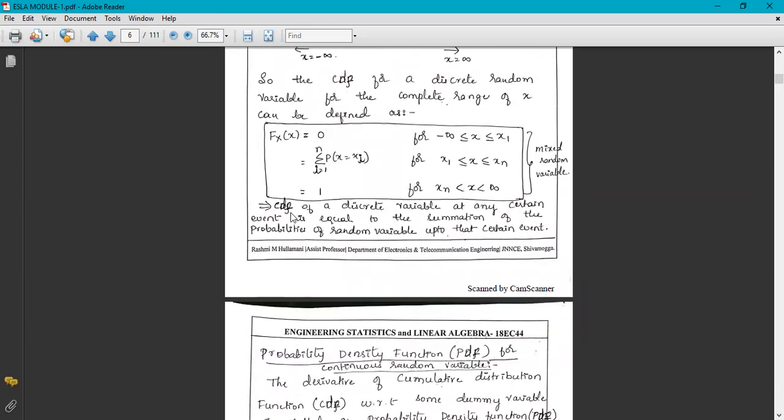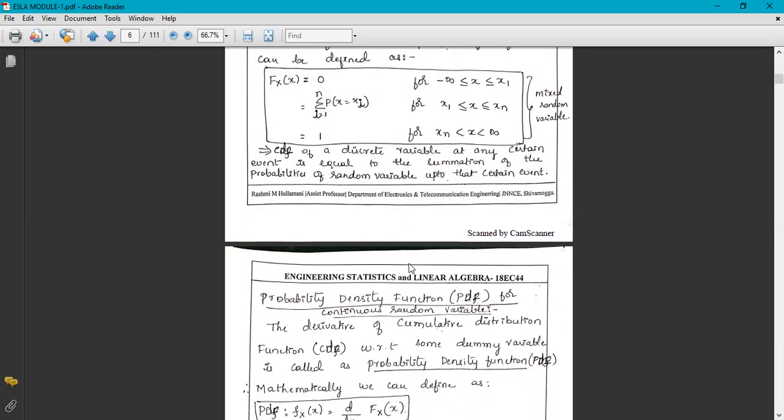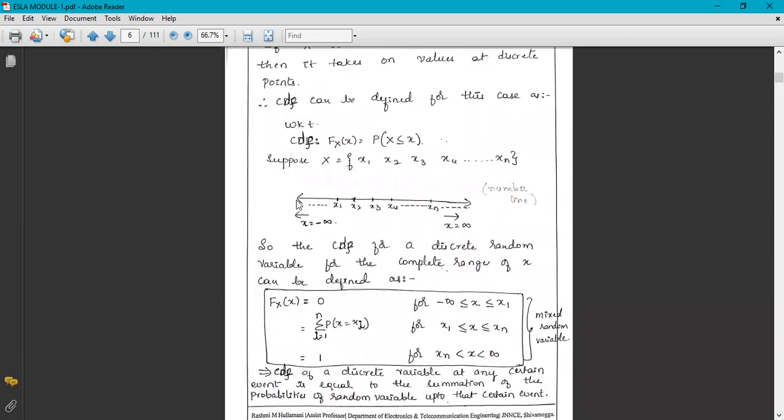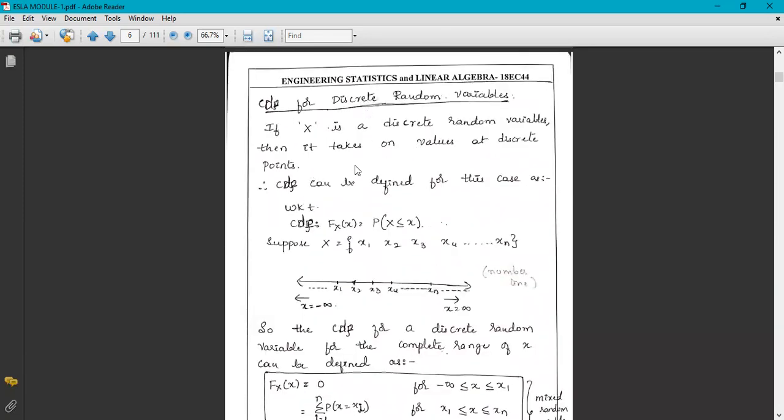The cumulative distribution function of a discrete random variable at any certain event is equal to the summation of the probabilities of the random variable up to that certain event. This is the cumulative distribution function for discrete random variables.